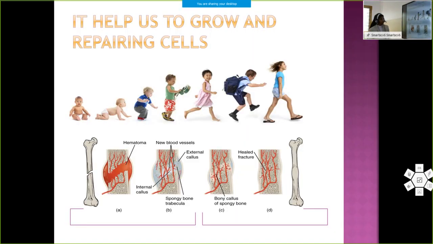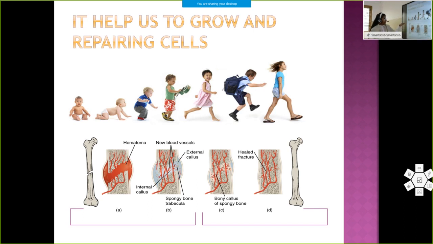The third point is that it helps us to grow and repair cells. See how children grow, like you. It's beautiful, no? So it helps us to grow. And in the second picture you can see a fractured or broken bone, and after a few days you can see it regains its original form.